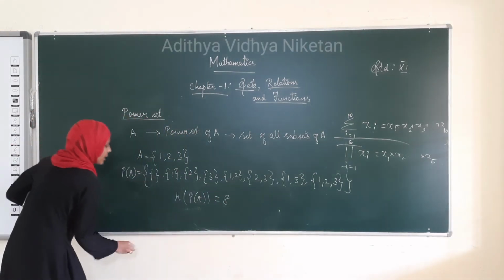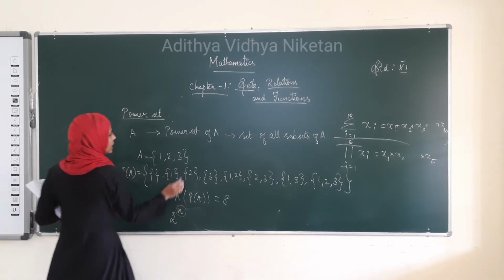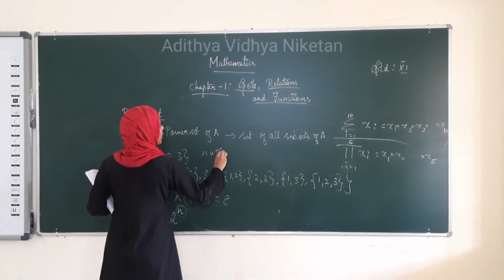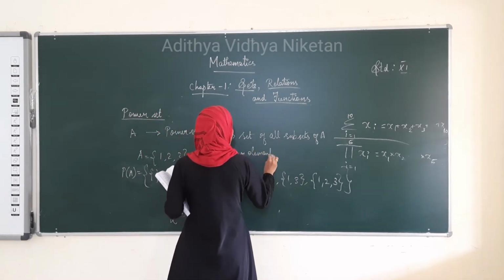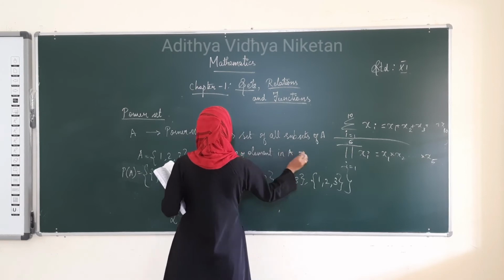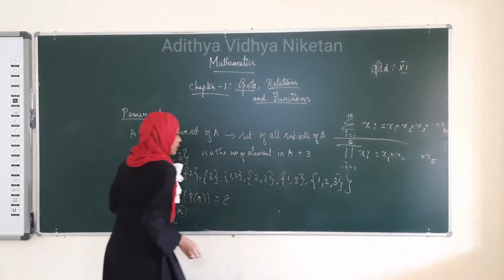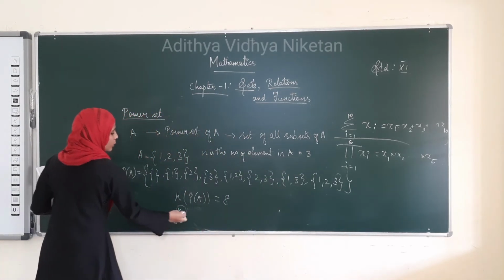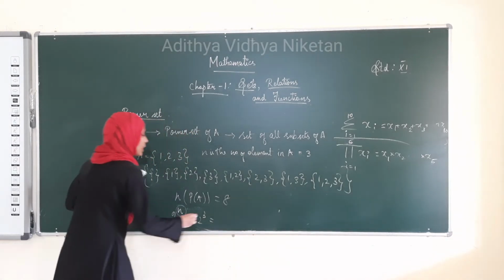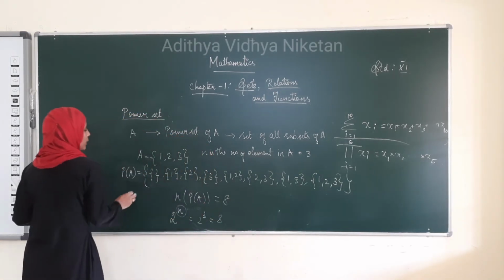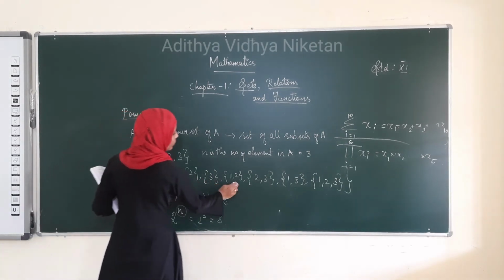This can be written as 2 power n, where n is the number of elements in A. See here, the number of elements in A is 3. That is 2 power n, that is 2 power 3. 2 into 2, 4. 4 into 2, 8. The number of elements in the power set of A will be 8. We got the 8 elements: 1, 2, 3, 4, 5, 6, 7, 8.